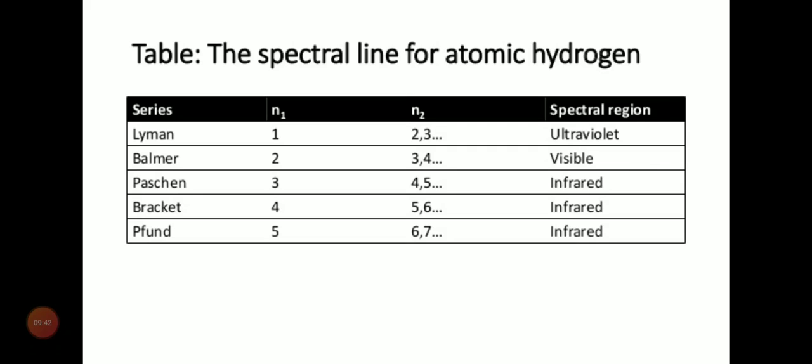In bracket it is 4 and in Pfund it is 5. Now you have to keep in mind this whole table is important, and keep in mind that the Lyman series lies in the spectral UV region. Balmer is visible, so only the Balmer series we are able to see, while all other series we are not able to see. The Paschen series includes infrared, Brackett infrared, and Pfund also infrared.